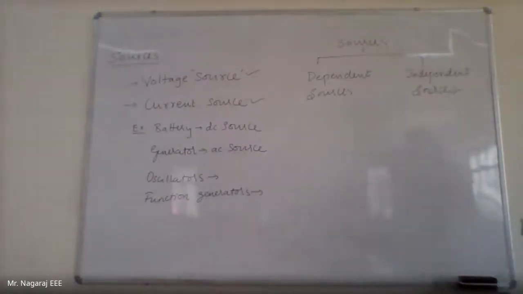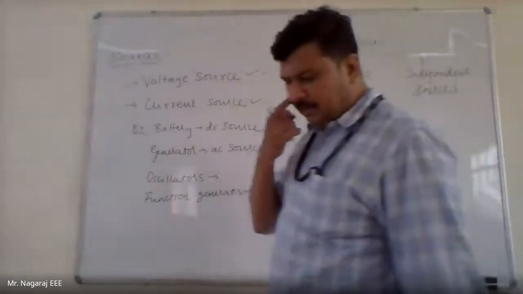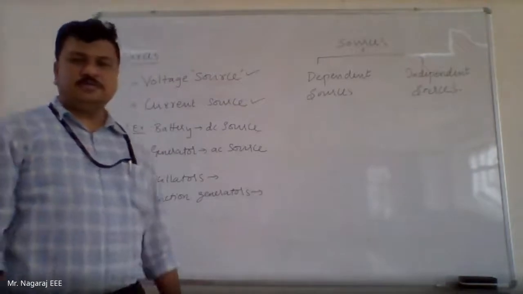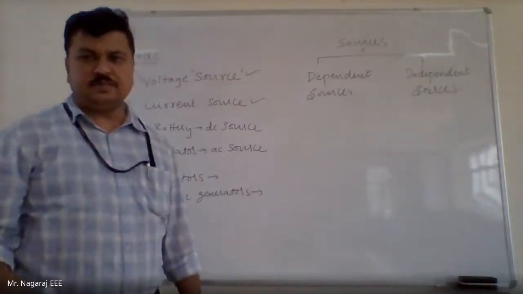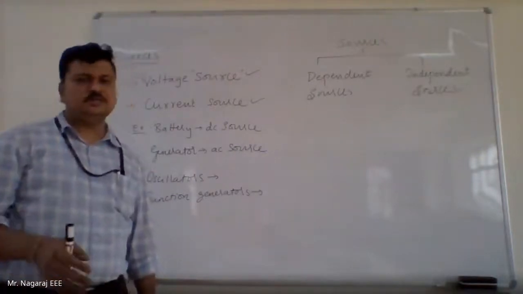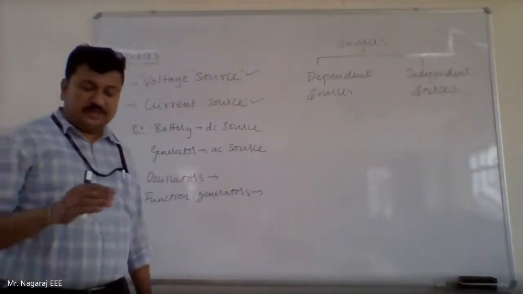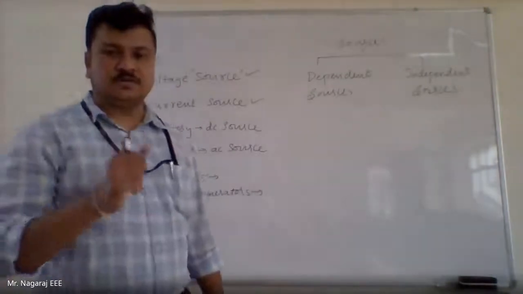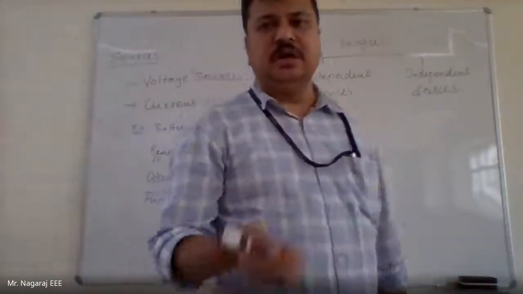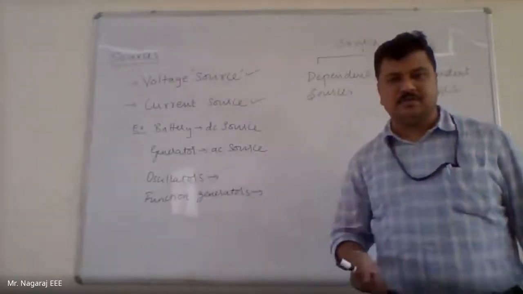The names themselves will suggest it. If the source value is dependent on something else, that is a dependent source. If the source value is independent of anything, that is an independent source. But dependency and independency on what? Whether internal quantity or external quantity, internal parameter or external parameter.